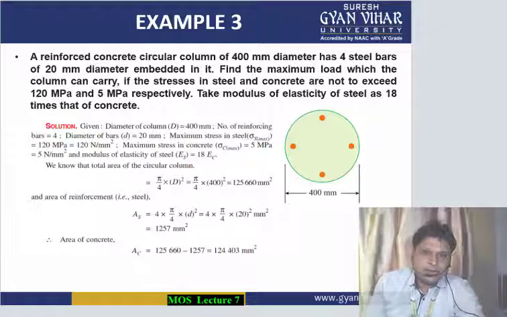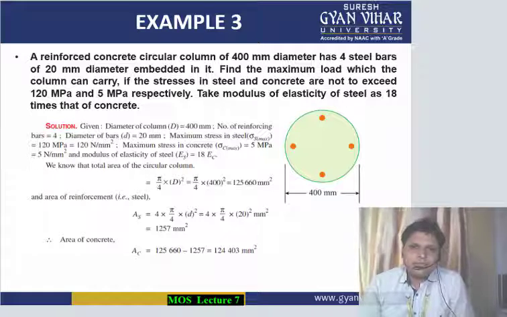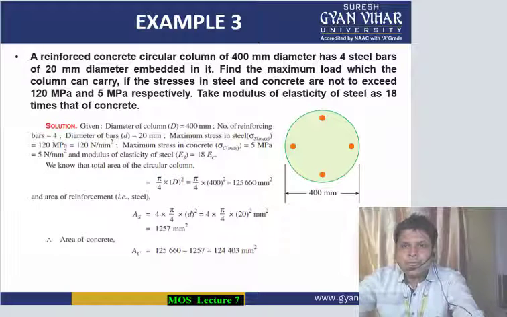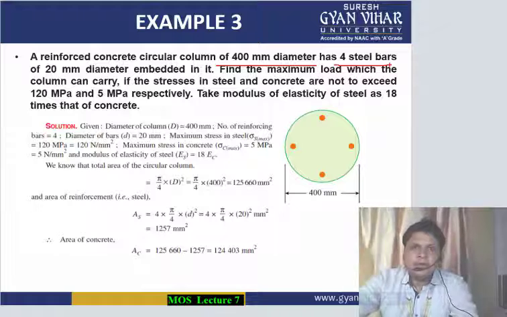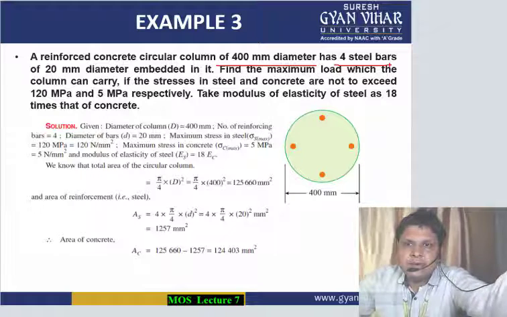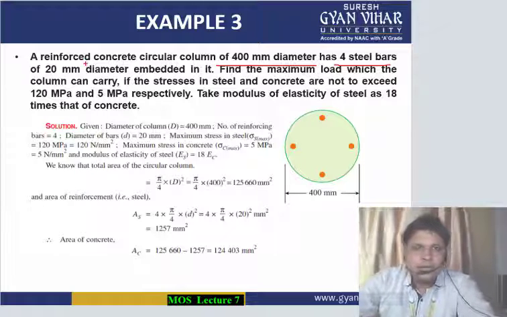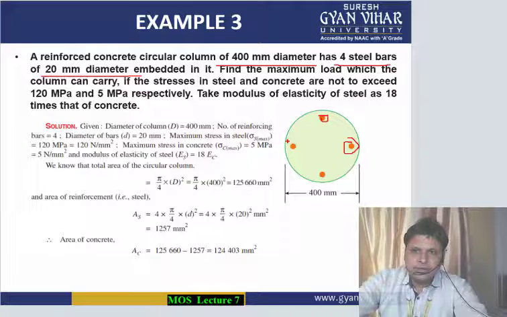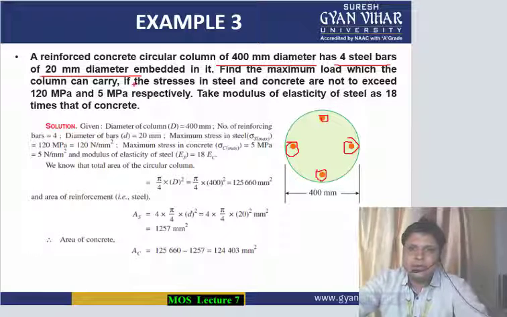This is the next example, example number 3. A reinforced concrete column, circular in shape, of 400 mm diameter, has 4 steel bars of 20 mm diameter. The diameter of these steel bars, which are 4 in number, is given to you. What is the diameter? Diameter is 20 mm.